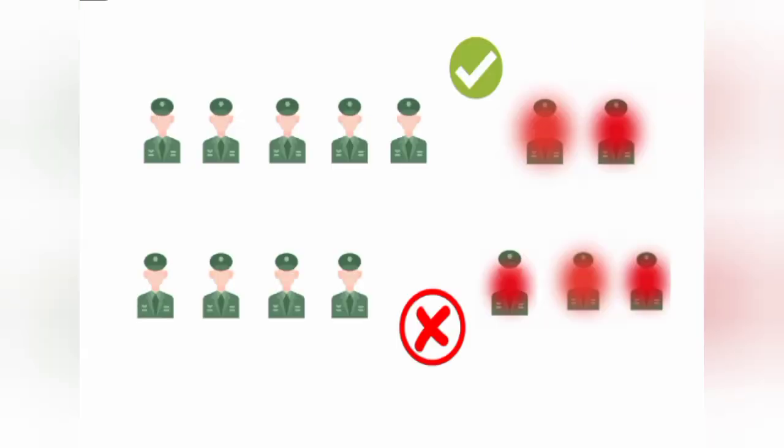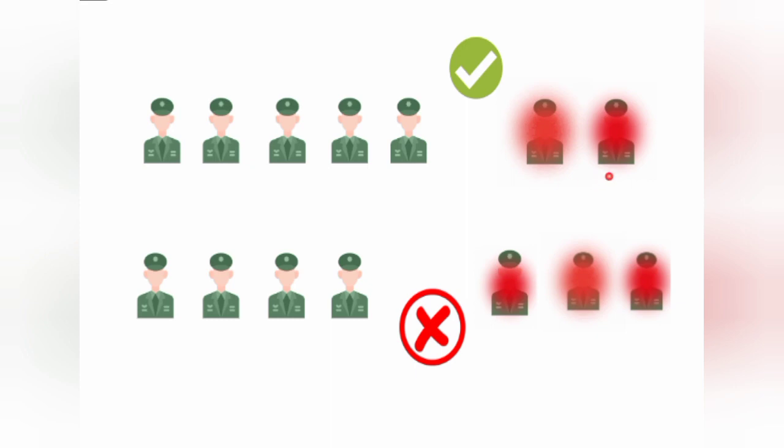So here there are 7 generals in total. Of the 7 generals, there are 2 traitors and 5 generals. From the formula of practical Byzantine fault tolerance, there may be f faulty nodes and 2f plus 1 non-faulty nodes, right?